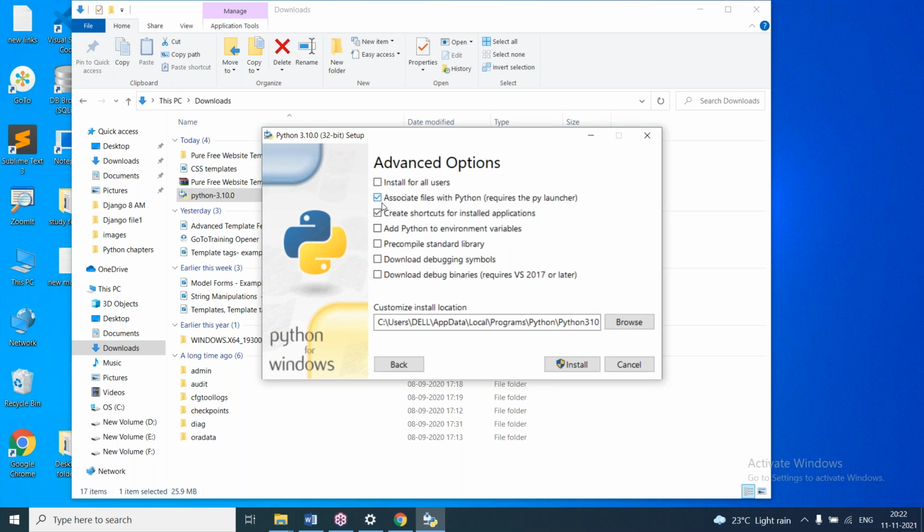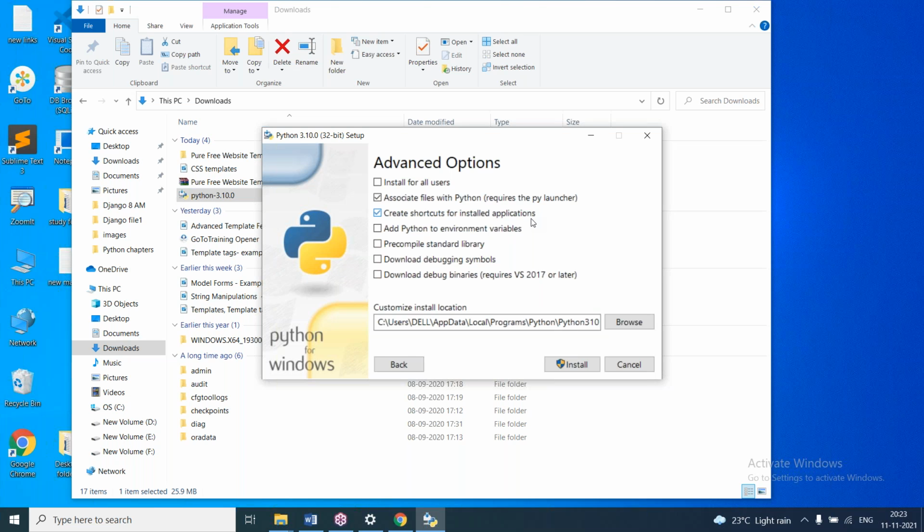And here you can see associate files with Python is selected. If you want to install the related files, then we can use this associated files option. And here you can see create shortcuts for installed apps. Whatever applications are installed, like IDLE and other options, shortcuts will be created.